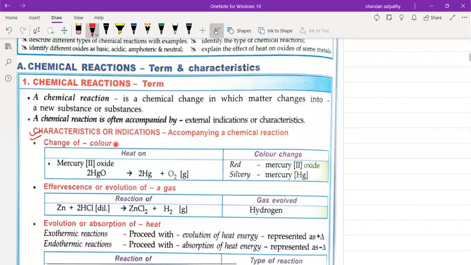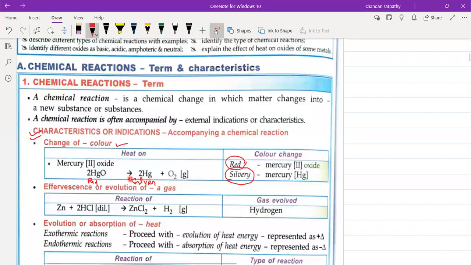The first characteristic is change of color. In few reactions, the color changes. For example, if we heat mercuric oxide, the mercuric oxide color is red, but when we heat this, it converts to silvery mercury. How can we know that the reaction has completed? If we see that all the red mercuric oxide has converted to silvery mercury, then we can say that the reaction has completed.